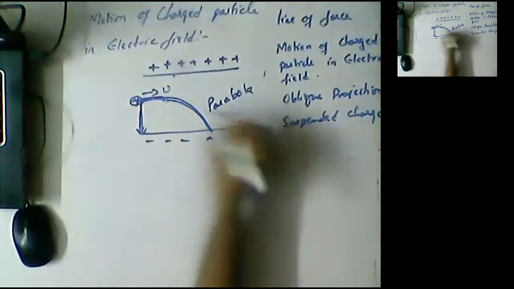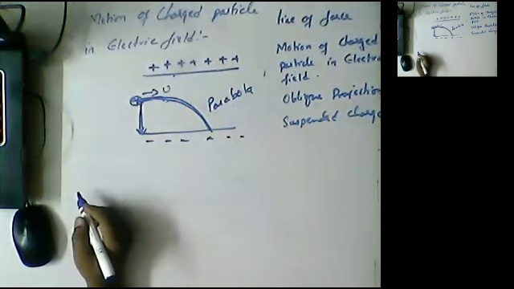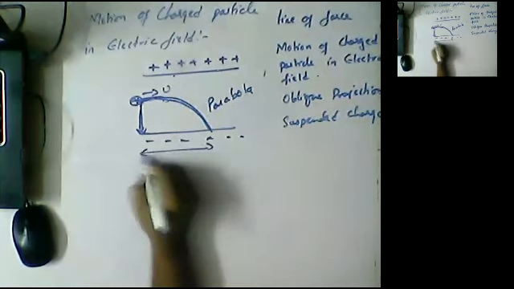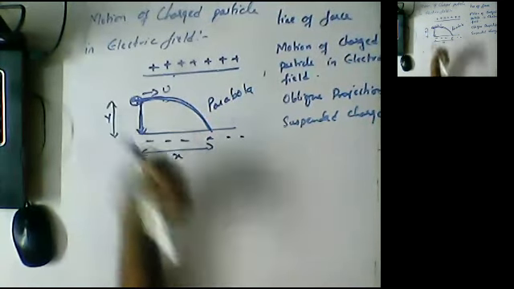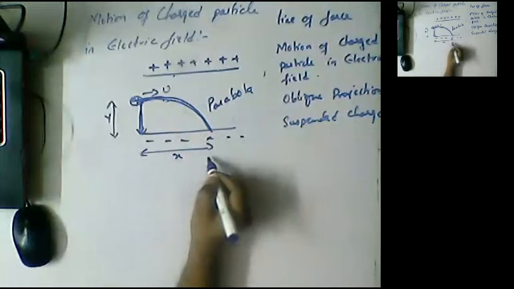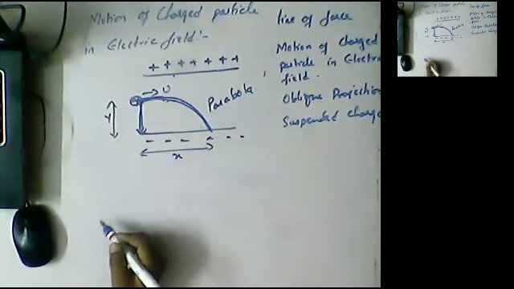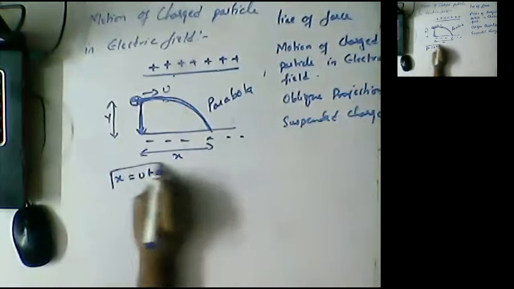If you observe clearly, this is like a horizontal projectile, or not? Here the horizontal distance is x and the vertical distance is y. So from this we can write x is equal to u into t.